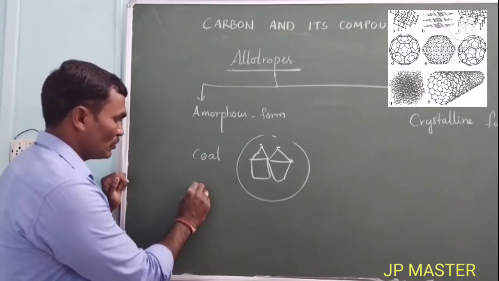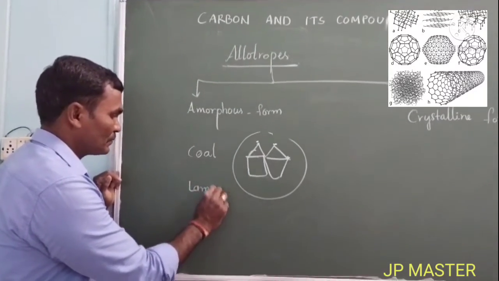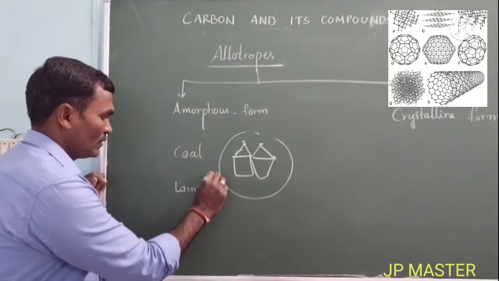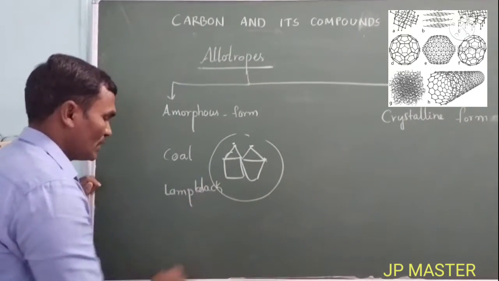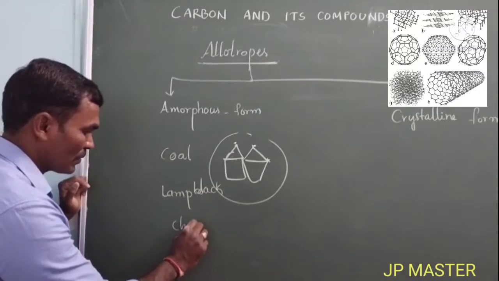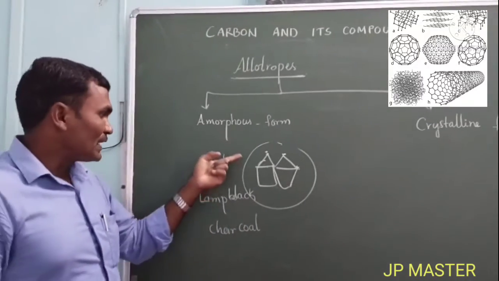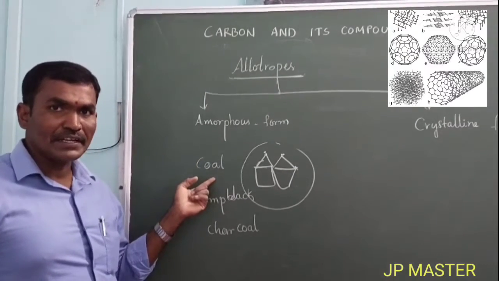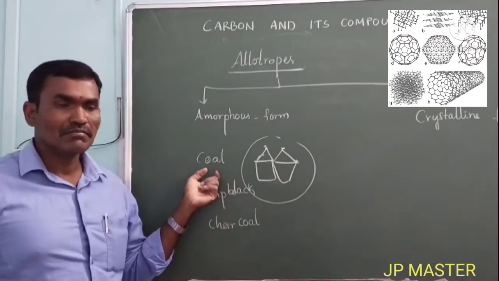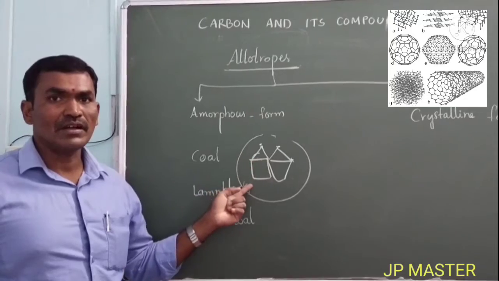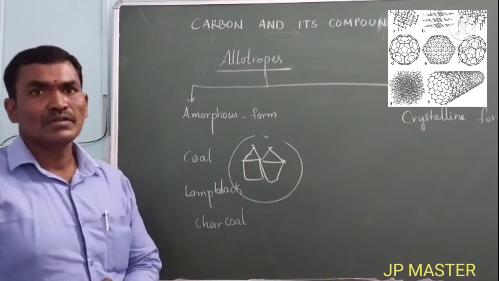Coal and also lamp black, and also charcoal, which are completely made of carbon. Internally they contain only carbon elements. But the carbon elements are not in a particular form.